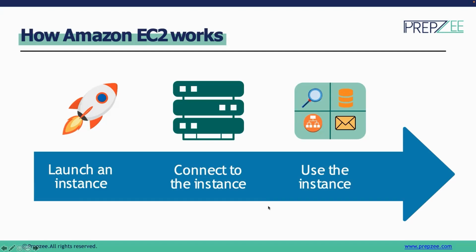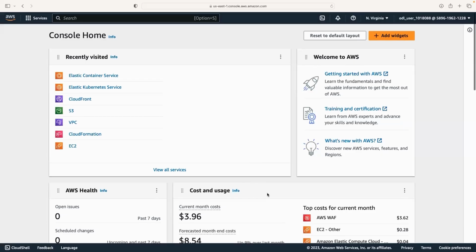So let's go back to the AWS console so that we can get started working on our EC2 instance service. Now, this setup of the console is what we had seen earlier in our previous modules, where we had discussed how these core services of AWS are defined and how we can go ahead and make use of them.